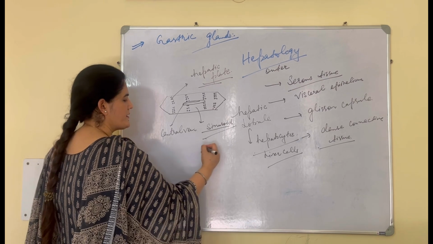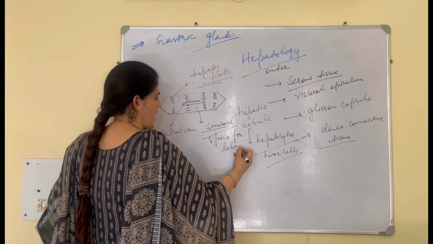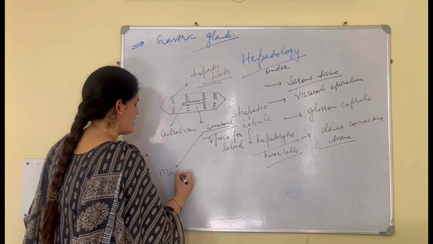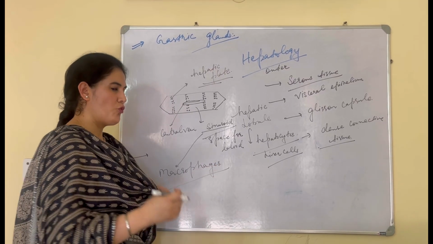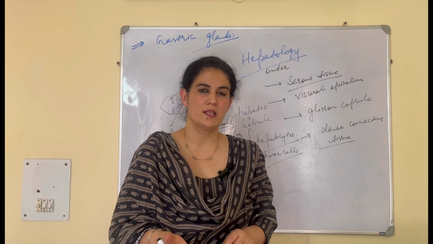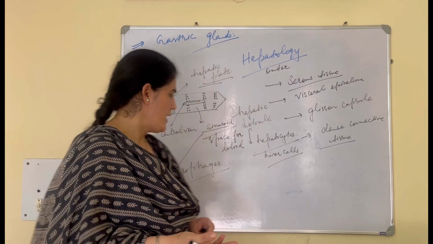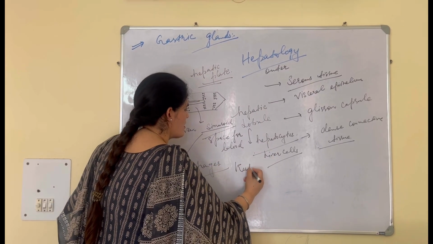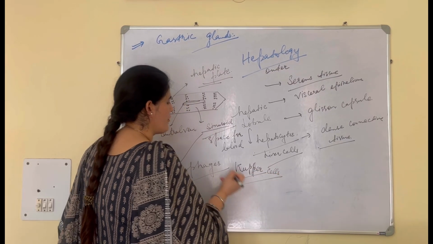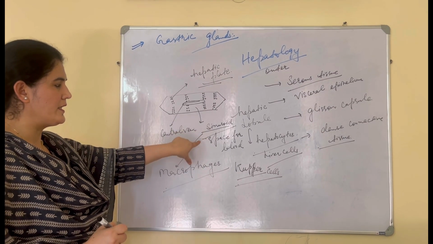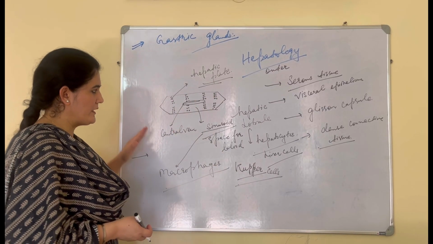The sinusoid is the space for blood. And in the sinusoid, what is present? Macrophages are present. Macrophages are a type of immune cells which protect the liver from infections from bacteria. They are also known as the Kupffer cells, macrophages which are present in the sinusoid. I hope, students, this much is clear about the liver.